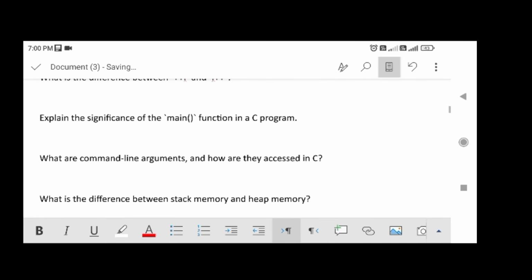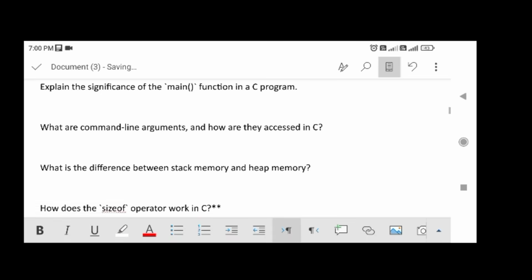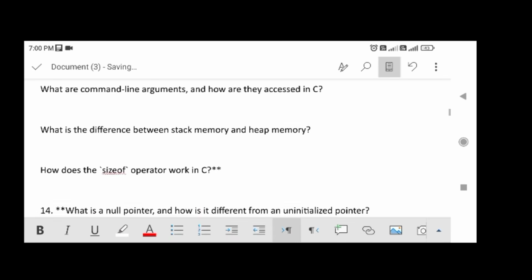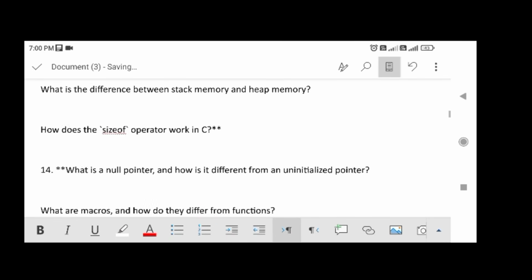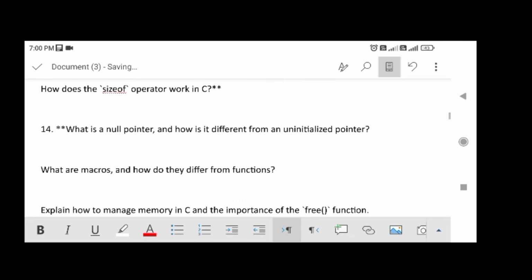Explain the significance of the main function in a C program. What are command line arguments and how are they accessed in C? What is the difference between stack memory and heap memory? How does the sizeof operator work in C?